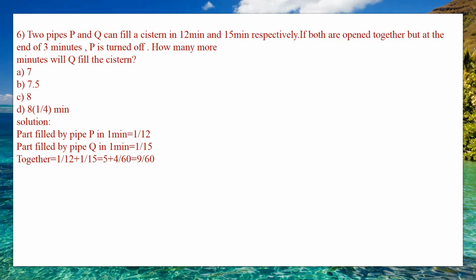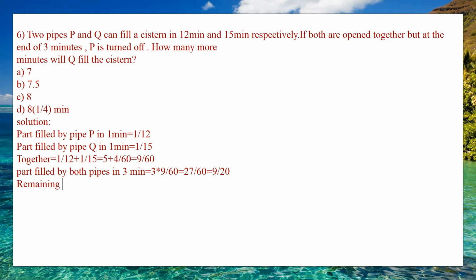They have told that both are open together, but at the end of 3 minutes. So you need to find the part filled by both pipes in 3 minutes, which is equal to 3 into 9 divided by 60. 9 3s are 27, so 27 by 60. Upon cancellation it is 9 divided by 20. So this is the part filled by both the pipes in 3 minutes.